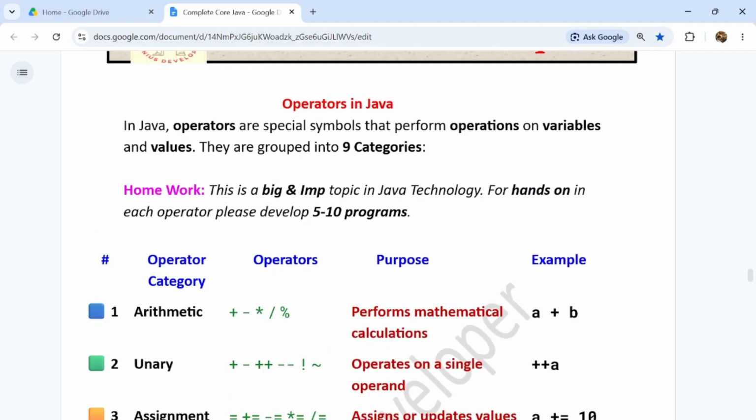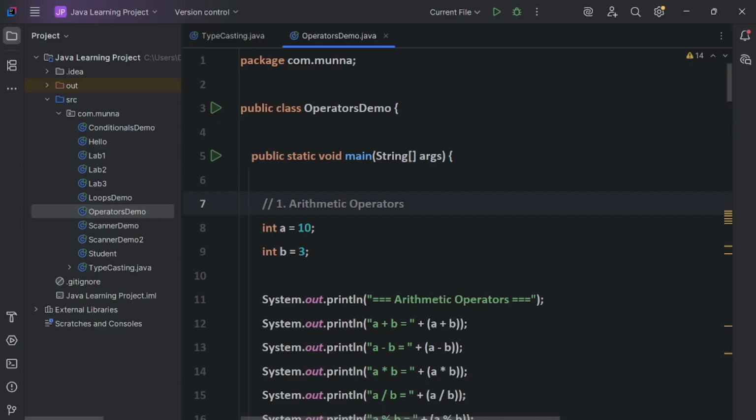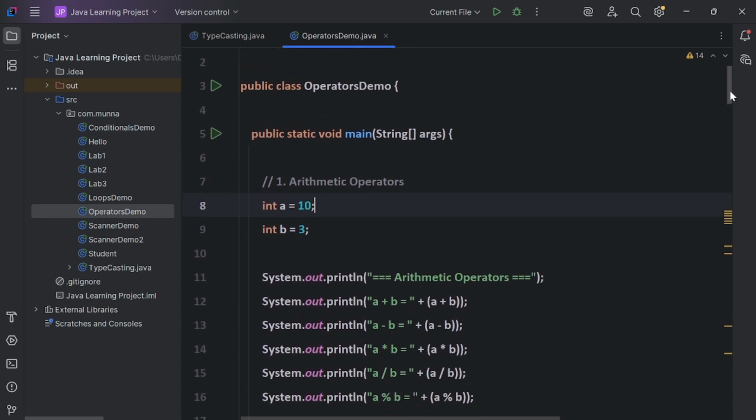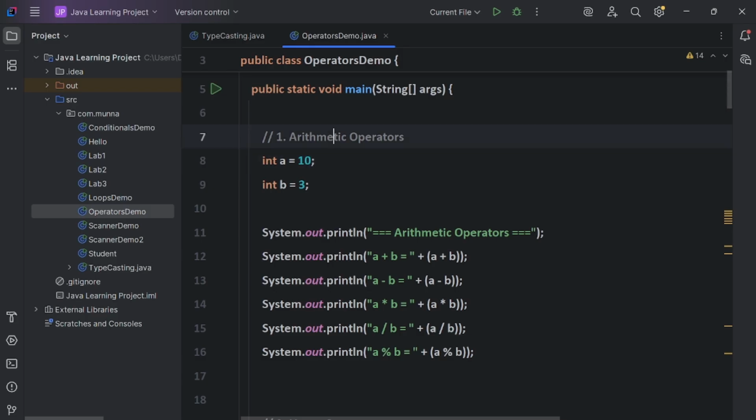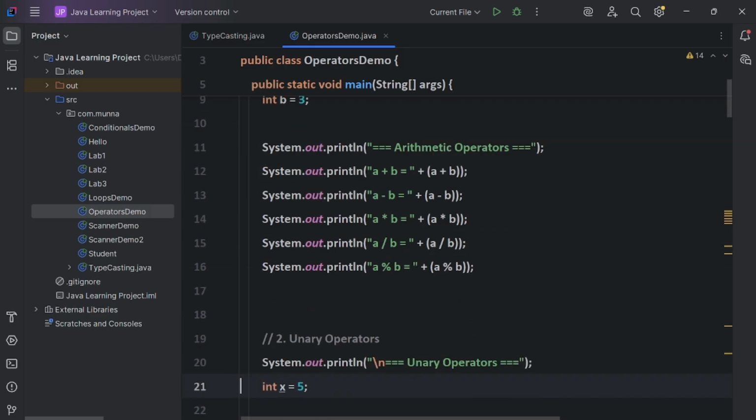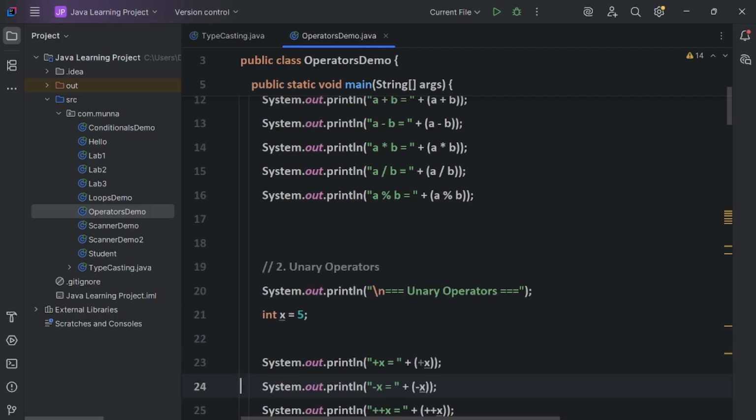So I will explain through the code, guys. Let's go into IntelliJ, guys. So here I have implemented this class OperatorsDemo for all the operators, guys. Like arithmetic operators, I have implemented this logic like a plus b, a minus b, all the arithmetic operators.